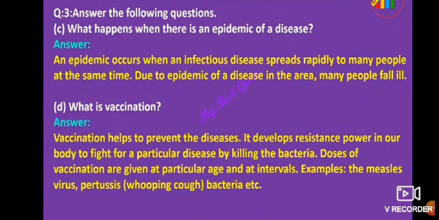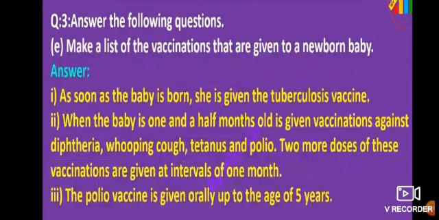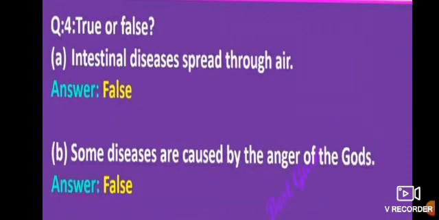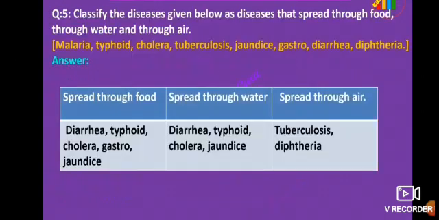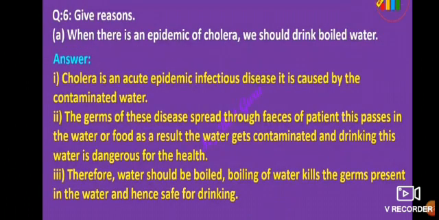What happens when there is an epidemic of a disease? What is vaccination? Make a list of the vaccinations that are given to a newborn baby. True or false? Classify the diseases. Give reasons.